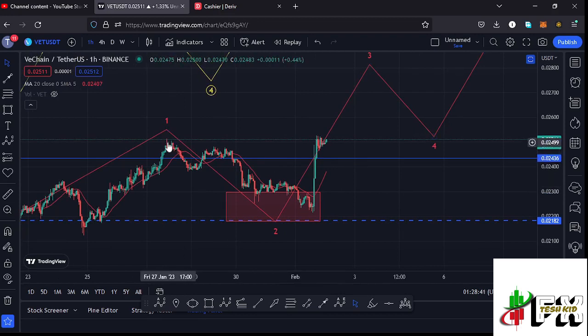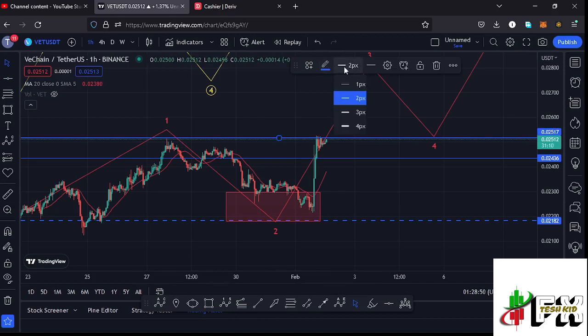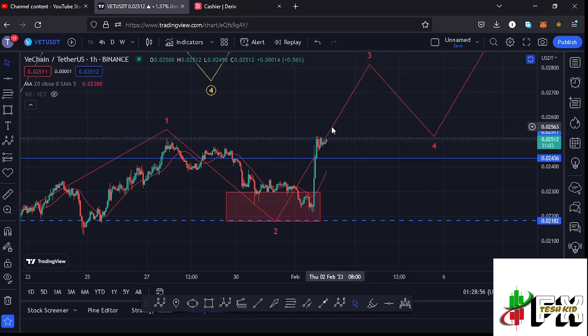And the moment we also managed to break above the wave 1 high of this fractal wave, which is right here, and I can mark it using a dotted line. So we can have a dotted line here on the charts to mark that wave 1 high. So we can mark it like that. The moment we manage to break above that wave 1 high, then that will be enough confirmation that whatever we